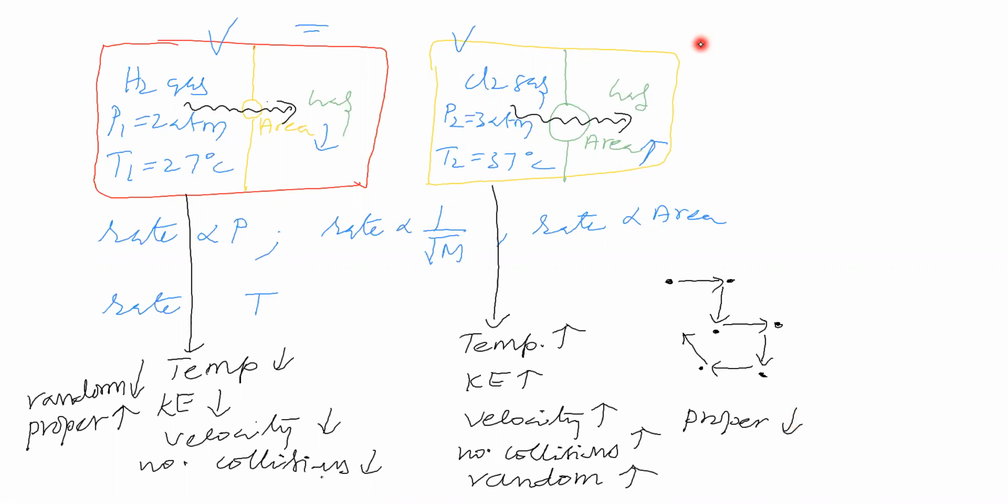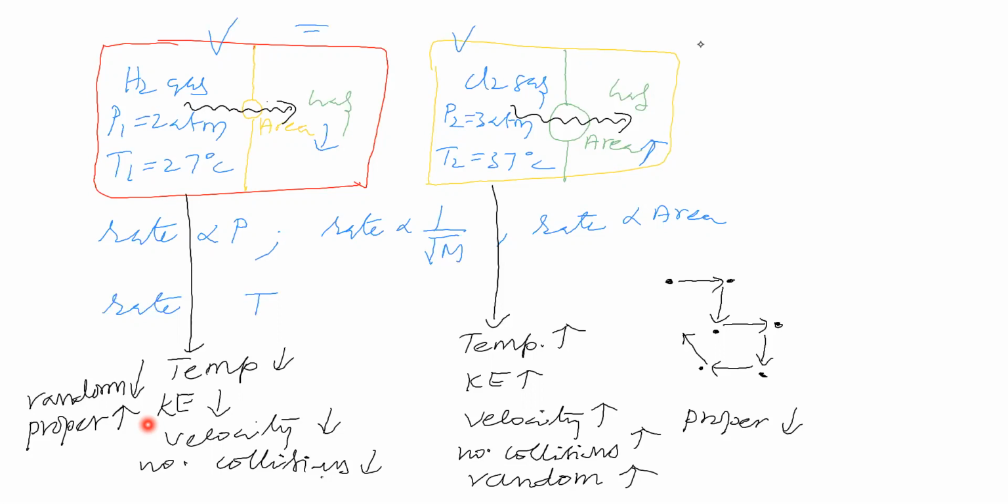So how the proper motion is there here, you see. How the temperature is there here, you see. When the temperature is low, how the proper motion is there, you see. Now relate the rate of diffusion or rate of effusion with the temperature. In what way are they related? Will they be directly proportional or inversely proportional?